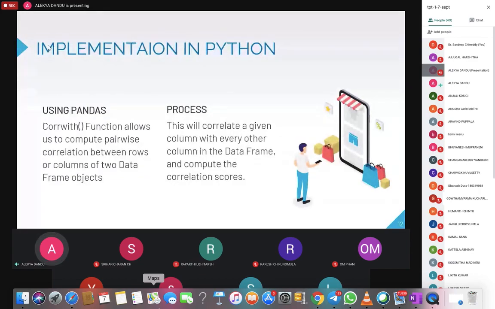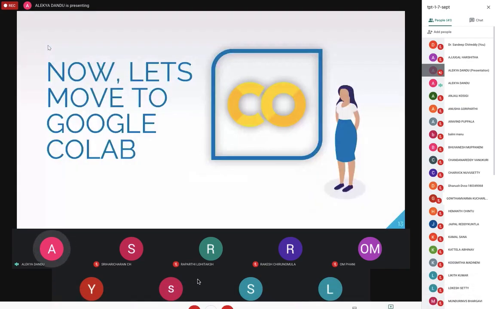So implementation in Python. Using pandas, we're using a function called corrwith, which allows us to compute pairwise correlations between rows or columns of two data frame objects. The basic process is that we'll be correlating a given column with every other column in the data frame and compute the correlation scores. So now let's move to Google Colab.